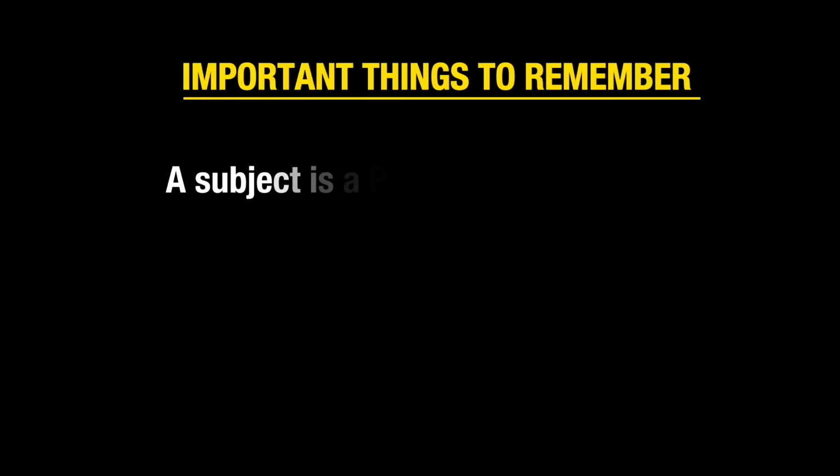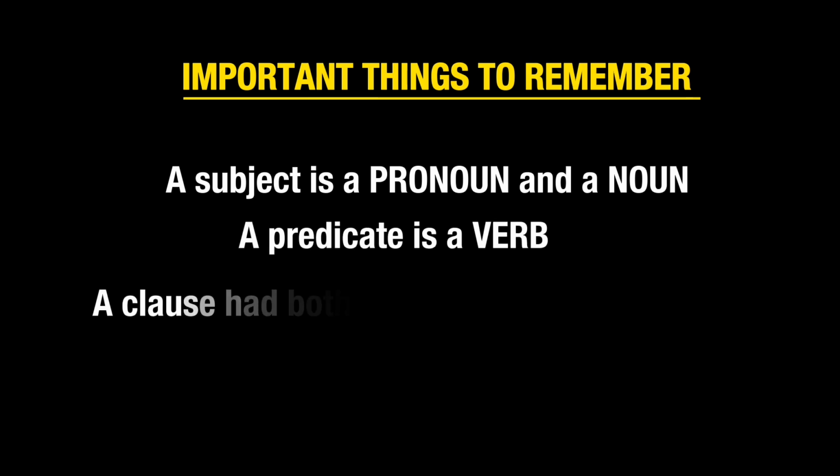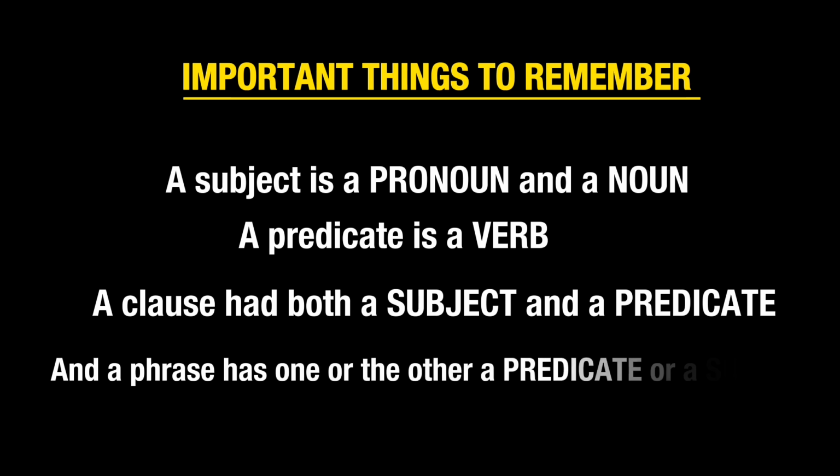Before we make a sentence, you have to know these things. A subject is a pronoun and a noun. A predicate is a verb. A clause has both a subject and a predicate. A phrase has one or the other, a predicate or a subject.